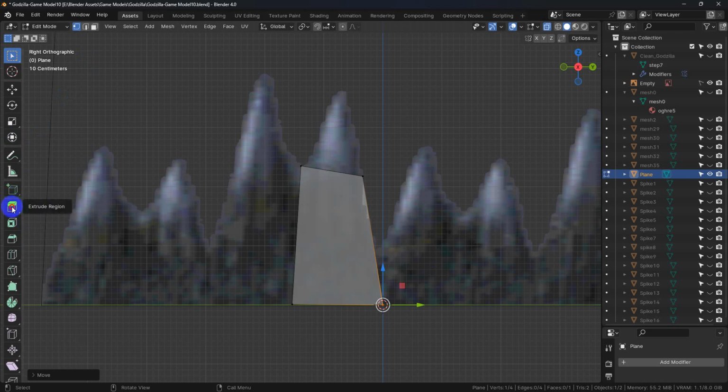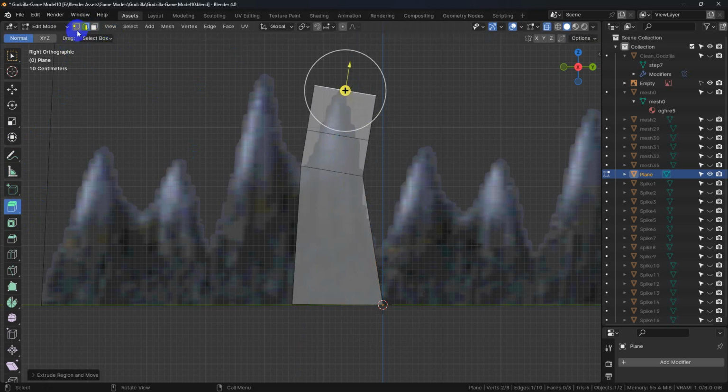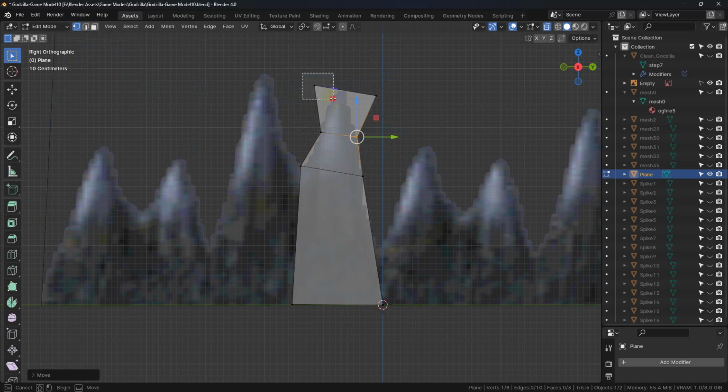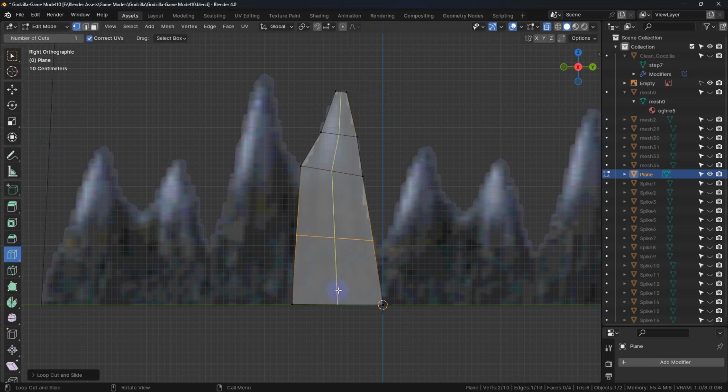So let's go ahead and pull that out. We can pull it out again. Same thing. We're going to pull this in, pull this in. Now we can go ahead and split that.